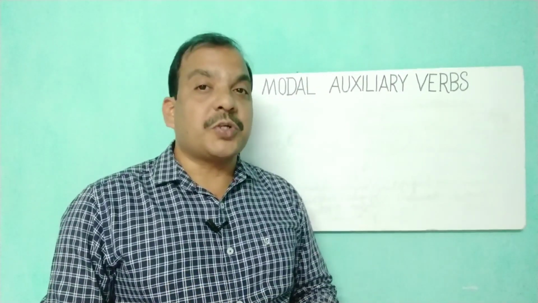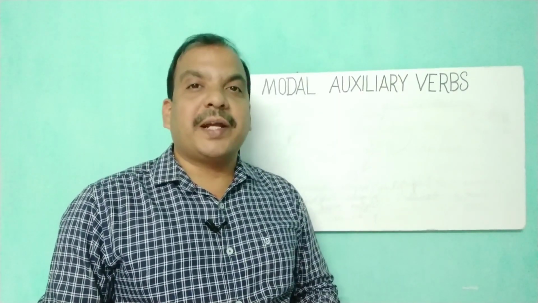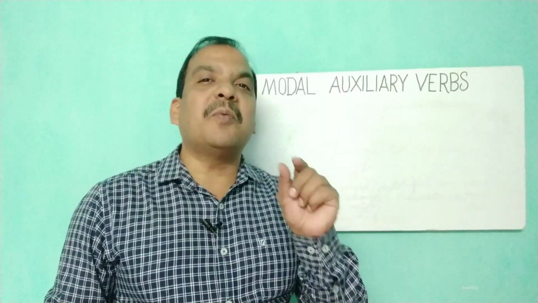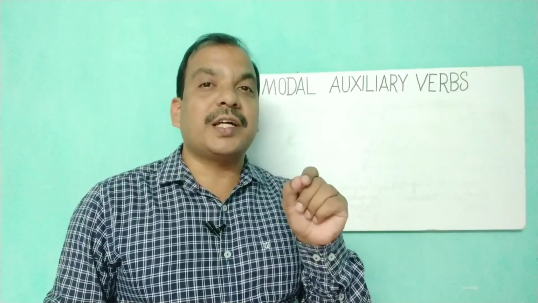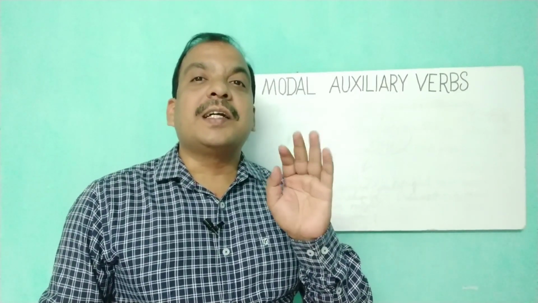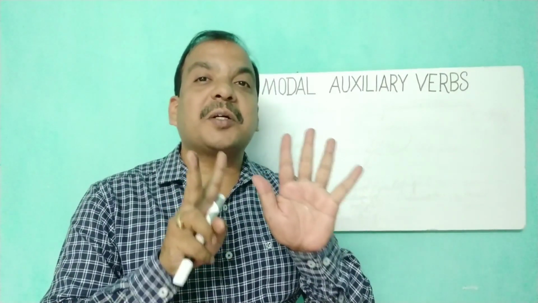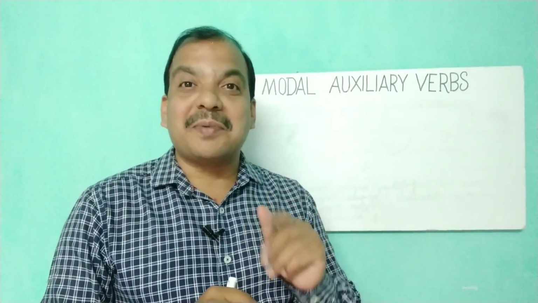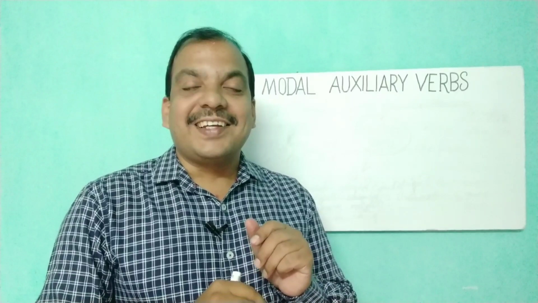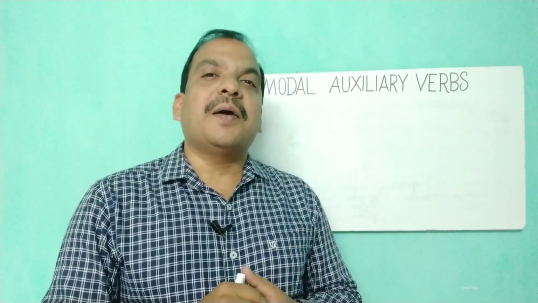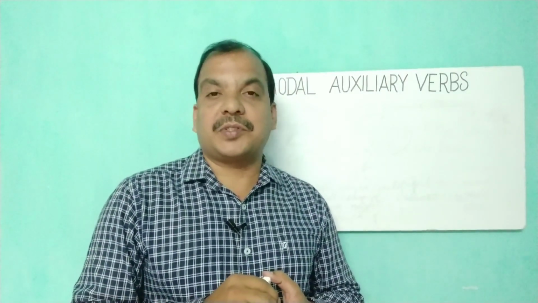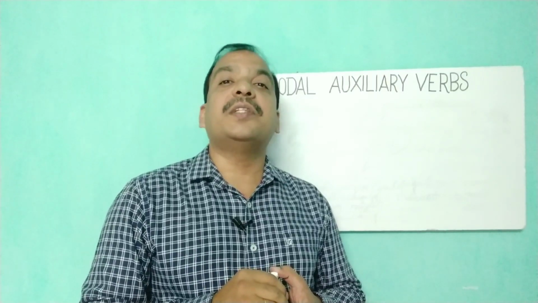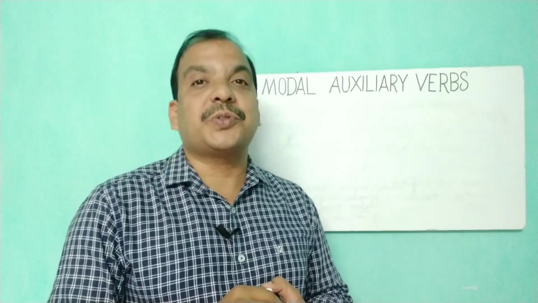So in the very introduction, I told you, my dear friends, how the same word may, the modal auxiliary, has 7 different types of meaning in 7 different sentences. Be careful, my dear children. So before we go to the meaning of modal auxiliary verbs, let's see how these modal verbs are used.